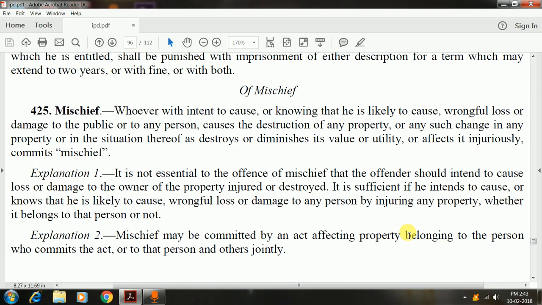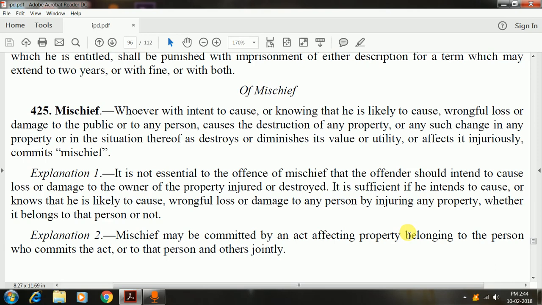Essentially, mischief is an act of wrongful loss or causing damage to property which is either public or private in general. By public property I mean a property that is held by an organization or a body in general. Public property does not necessarily have to be property that belongs to the government. Of course the property that belongs to the government is also covered under the ambit of this provision, but the property that belongs to the public could also mean property that belongs to a public authority or an organization which is run by the public in general, like say that of a village panchayat.